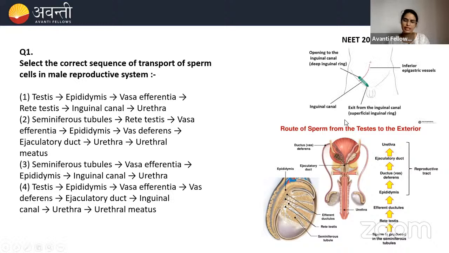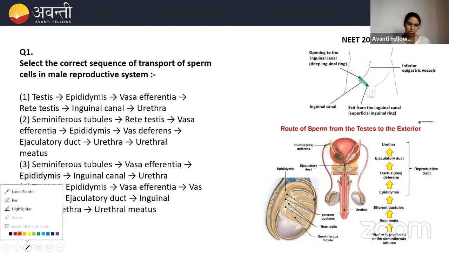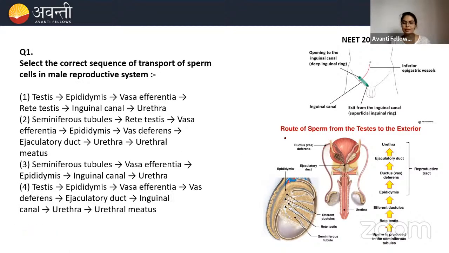Whenever you are studying about the sequence, please keep it in mind: always first comes the testis. From the testis, there will be the seminiferous tubule.